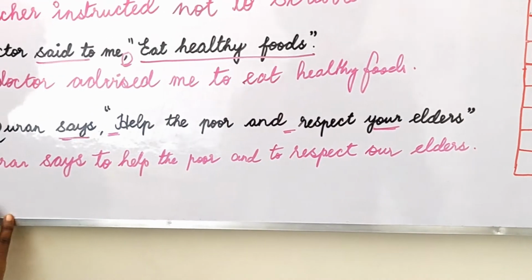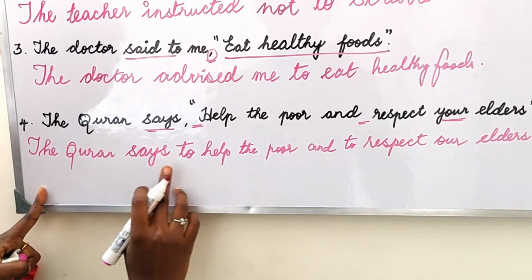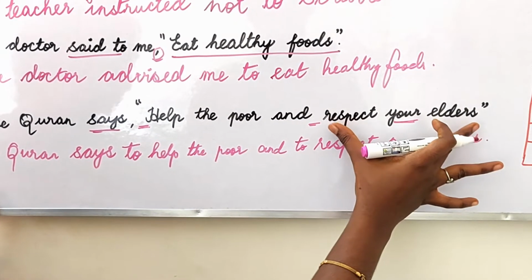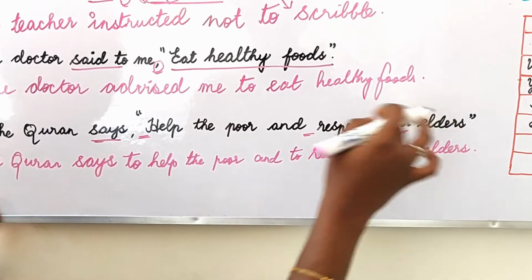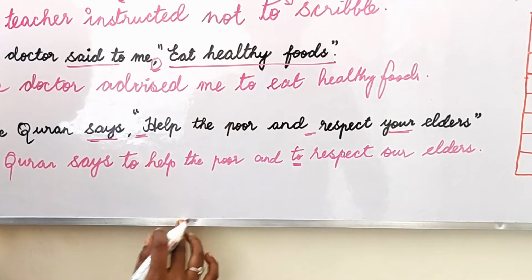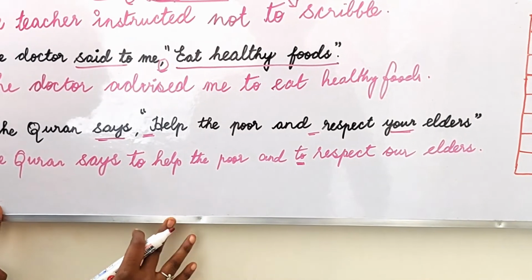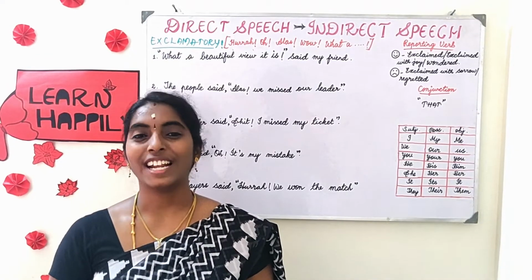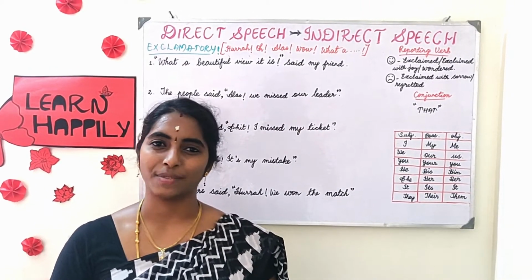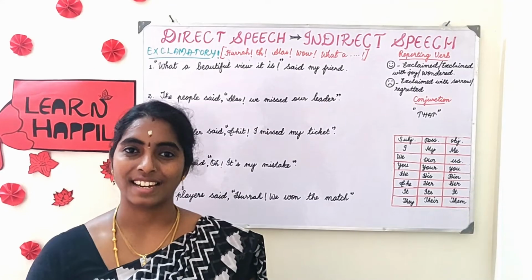See, I will be reading it again. The Quran says to help the poor and to respect our elders. This is the second sentence. So for one more time I have added the conjunction to. Okay, then only it will be meaningful. Fine. As usual, at the end of the video, I have given you evaluation exercises. Please assess yourself. The next type I have selected is exclamatory.